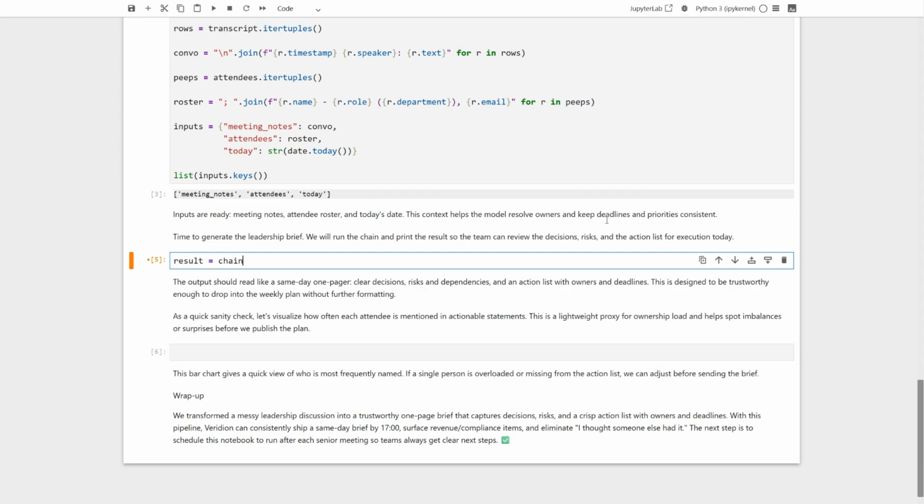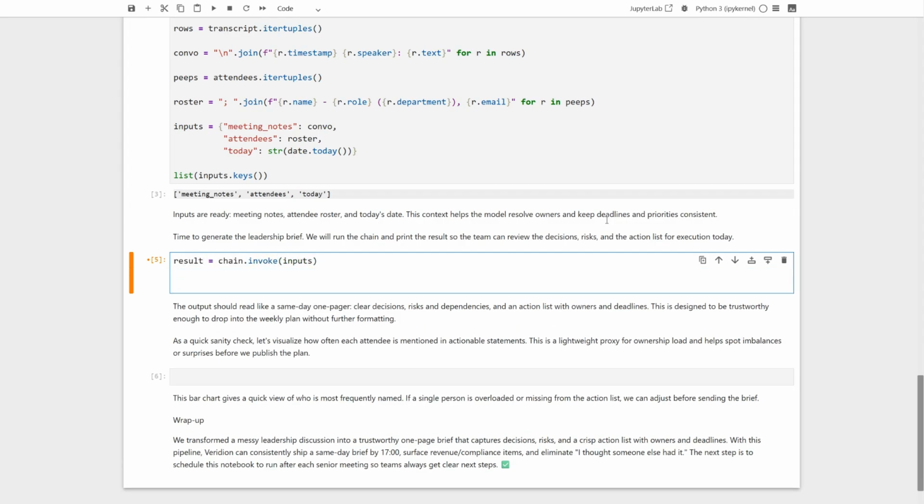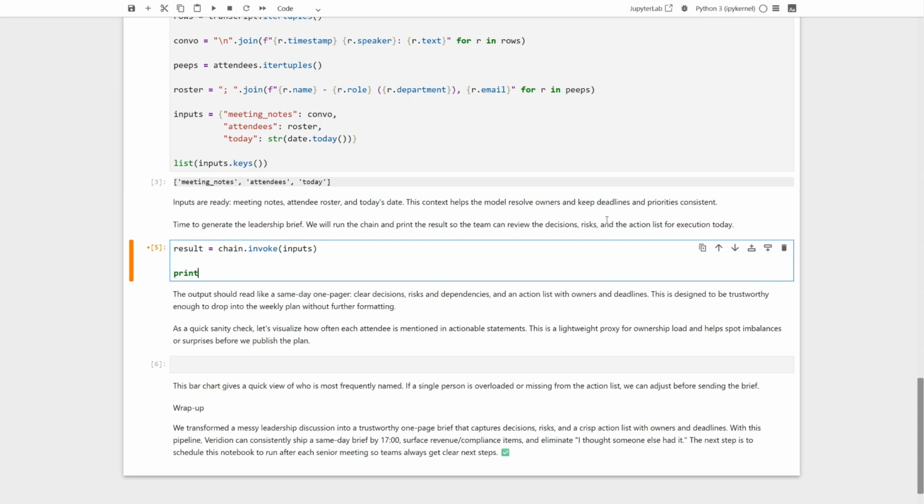All right, let's fire the chain with our inputs. This is the moment it actually runs the pipeline. We'll drop whatever it returns into results so we can poke at it right after. Now let's print it out, just to see exactly what came back, and confirm the shape of the output looks right.